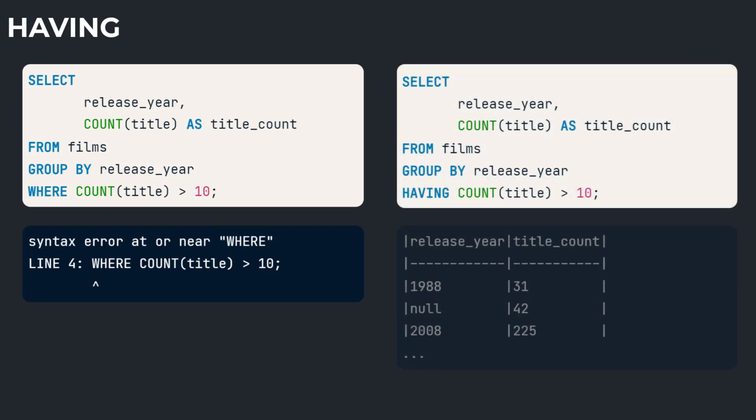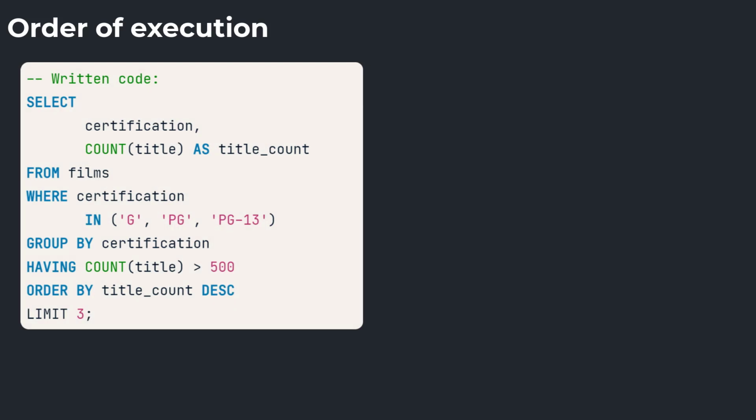Groups have their own special filtering word, having. For example, this query shows only those years in which more than 10 films were released. The reason why groups have their own keyword for filtering comes down to the order of execution.